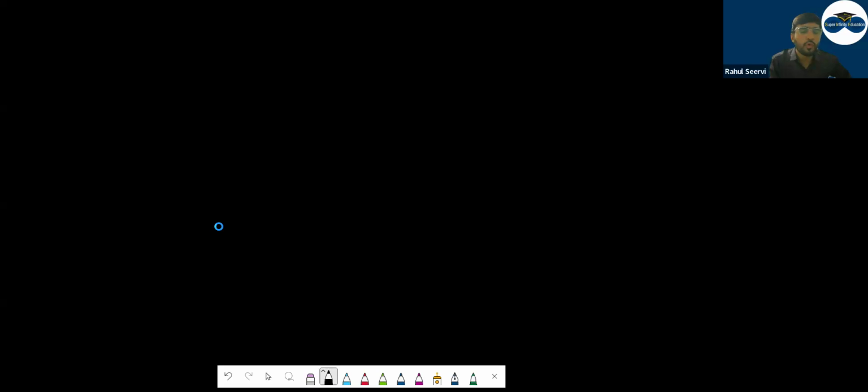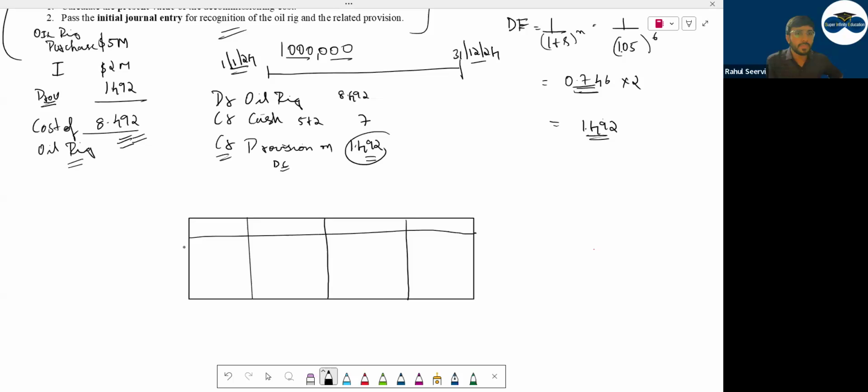So what will be the opening balance? Opening balance will be 1492. I have converted this into thousands. I multiplied by 1000, so 1.492 into 1000, how much will I get? 1492. Whichever way you feel comfortable.